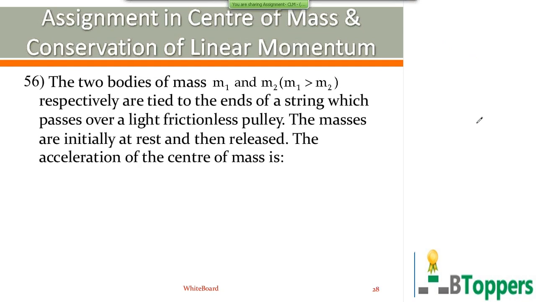Next is question number 56. Two bodies of mass m1, m2, m1 greater than m2, respectively, are tied to the ends of a string which passes over a light frictionless pulley. The masses are initially at rest and then released. The acceleration of the center of mass is. So this problem comes under one case which I have discussed in Newton's laws of motion.